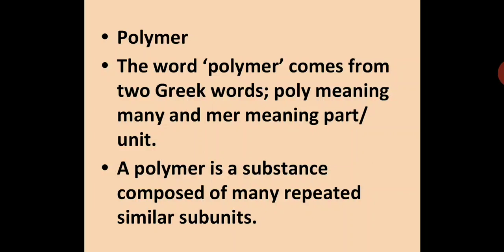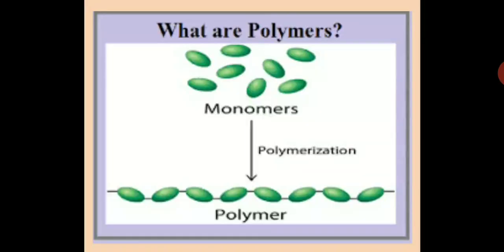Here you have to take care that glucose combining with another unit of glucose, then that glucose combining with another unit of glucose, will give you a polymer. That means one single monomer of glucose can form a bond and give you a polymer like glycogen, starch or cellulose. So that concept should be clear with you.